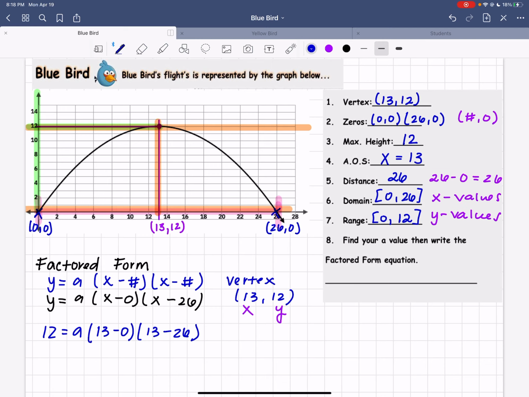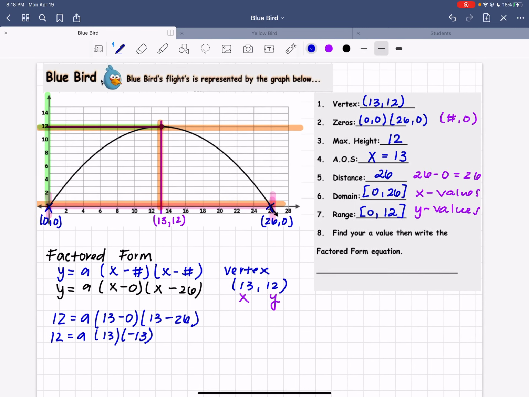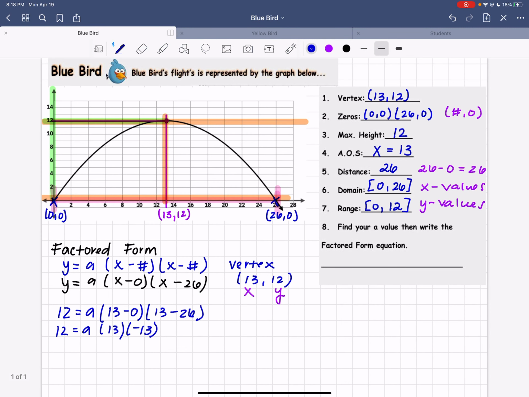Let's do some math. 12, bring it down. A, 13 minus 0 is just 13. 13 minus 26, well, that gives me negative 13. If we were to multiply that out, 13 times negative 13 gives you negative 169.